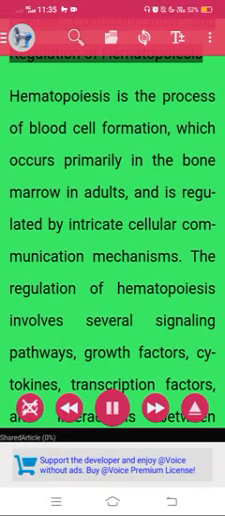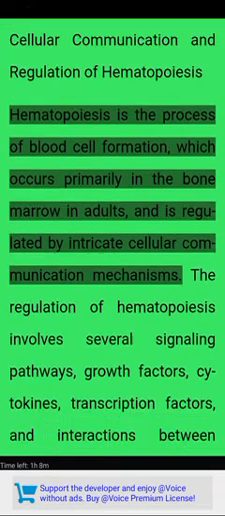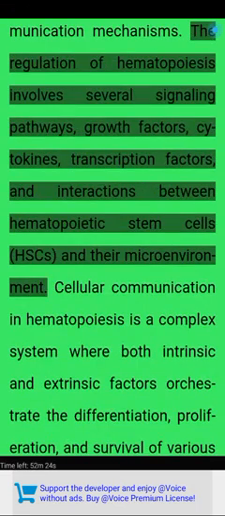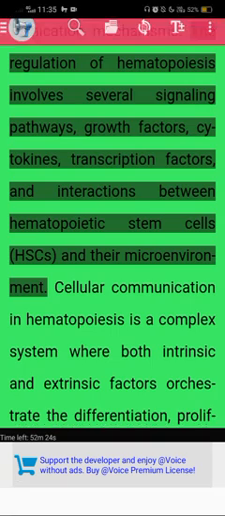Cellular communication and regulation of hematopoiesis. Hematopoiesis is the process of blood cell formation, which occurs primarily in the bone marrow in adults, and is regulated by intricate cellular communication mechanisms. The regulation of hematopoiesis involves several signaling pathways, growth factors, cytokines, transcription factors, and interactions between hematopoietic stem cells (HSCs) and their microenvironment.